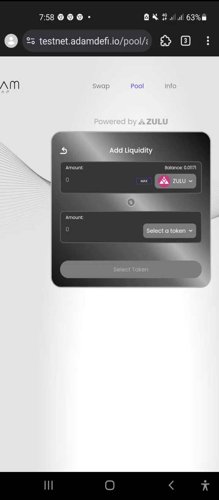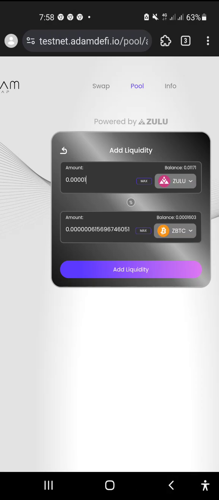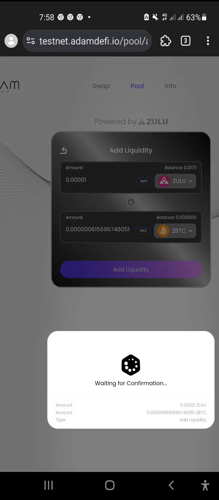Here choose your ZBTC, and here put your amount, that would be half Zulu, half ZBTC. Put in your amount here, like 0.0000, and add liquidity. Click on here, and it is loading slightly.